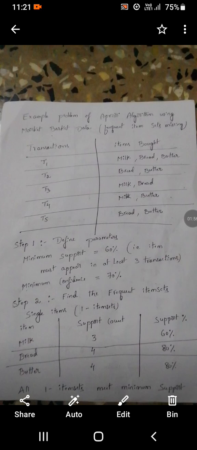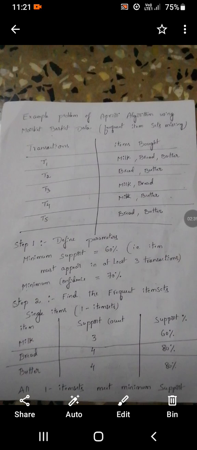We have to calculate as per single item, double item and triple item. It is very useful. We don't know whether the customer is buying a single item, a double item or a triple item, so we have to calculate it as per support count and confidence. These two are the most important points. Support count and confidence are the major points to remember for the Apriori algorithm. We have to calculate them.